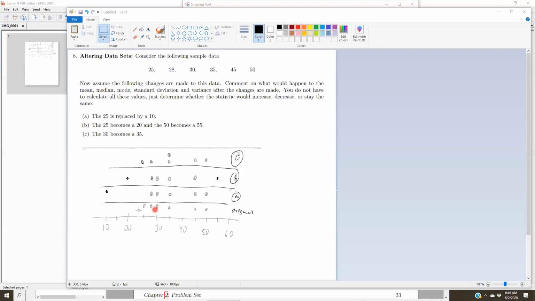So here the median is going to be, well, 1, 2, 3, 4, 5, 6. So the median will be 35, right? That's the middle number. And here the middle number is still 35. And here the middle number is still 35. And here there are two middle numbers, so we'll have to average the two, but 35 plus 35 over 2 is 35. So the median never changes regardless of what we do with these endpoints. That makes the median resistant to changes in the extremes.